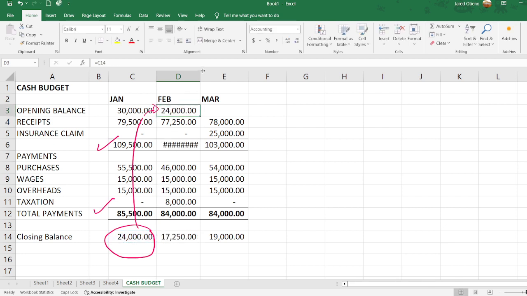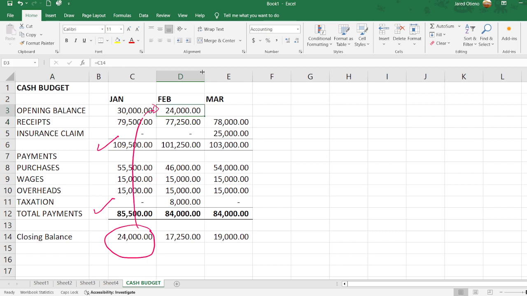So once you add our opening balance for the month of February, 24,000, to the receipts of 77,250, you get 101,250. Subtract all the expenses of 84, you have a balance there of 17,250. This closing balance for February is the opening balance for March.